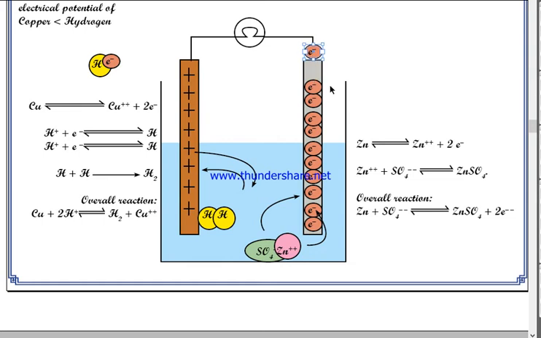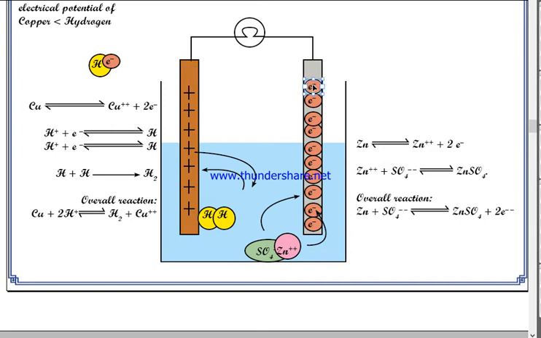flow through this conductor like this. Electrons will flow through the conductor, and if you have kept a bulb or a load in the path of the electron, then the electrons will flow through that load as well. Finally, through the conductor the electrons will reach the copper, and since copper has positive charge, that positive charge will be neutralized by the electrons.